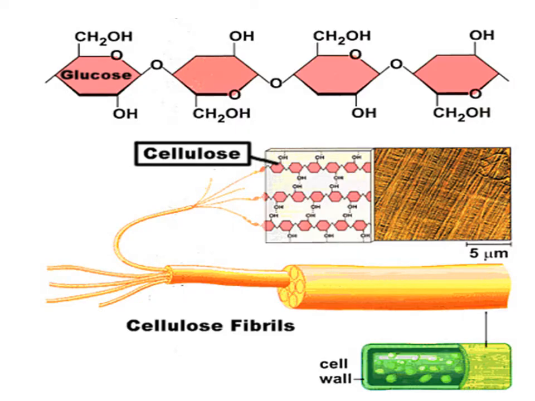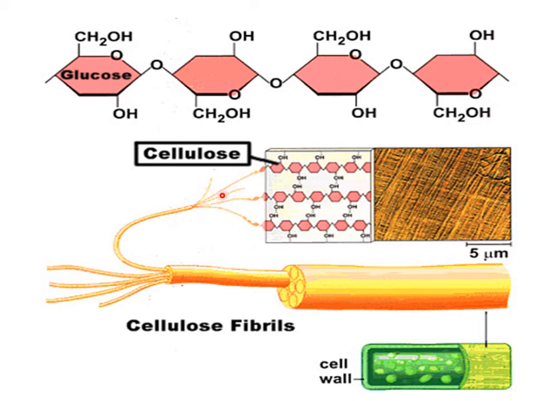So this again shows the arrangement of cellulose chains inside microfibrils and fibrils. As you can see, this is the cell wall of green plants, and inside this cell wall fibrils are present, and again inside these fibrils microfibrils are present.